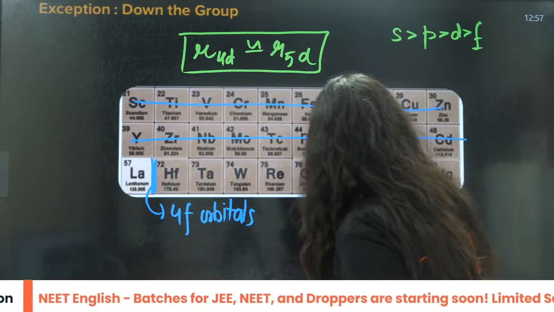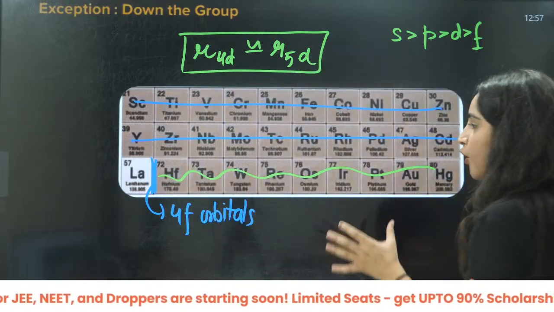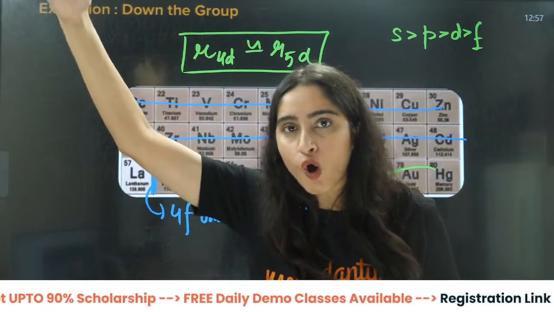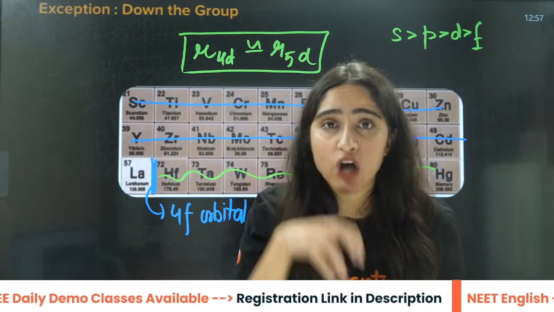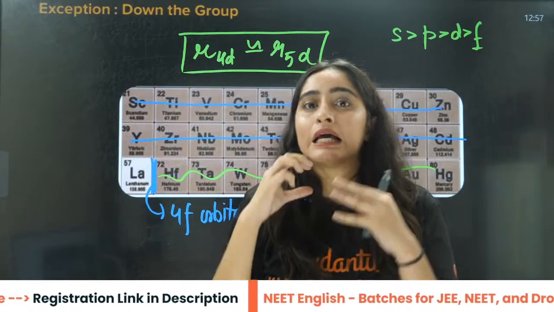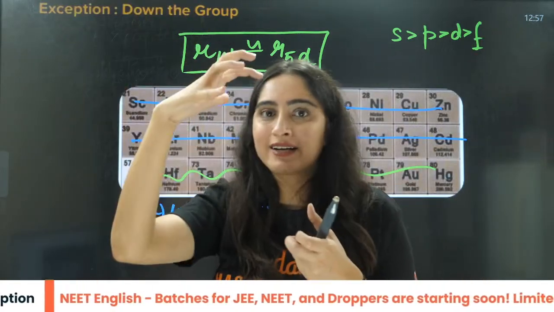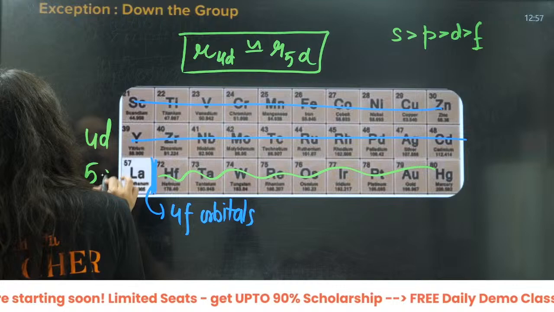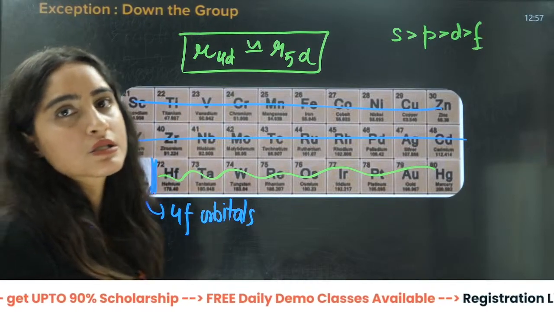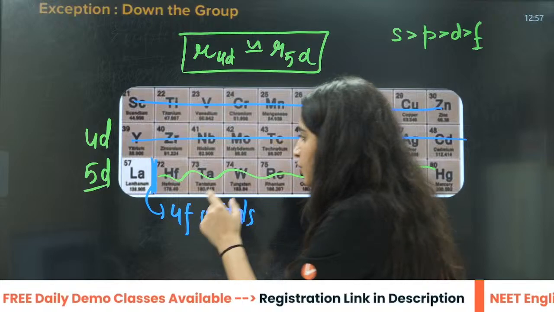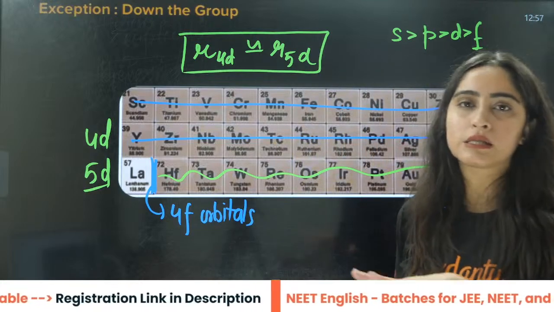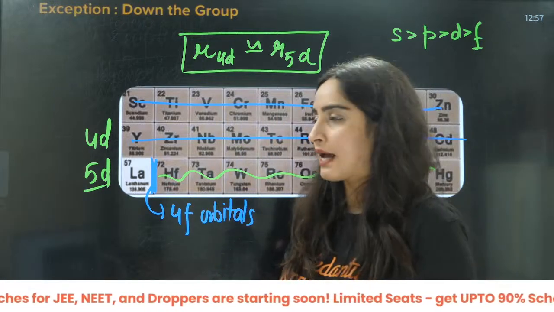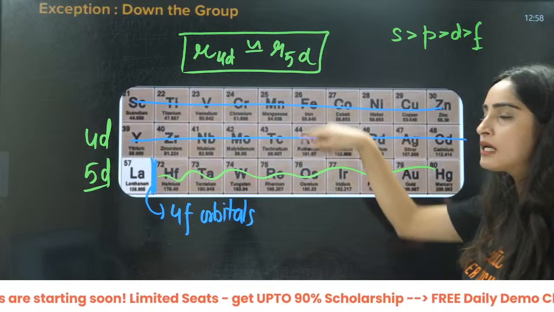In this particular case, the 4f orbitals were not able to protect the outermost electron from the nuclear charge that the nucleus is giving. That is why the electron got attracted, and the size of the 4d series and 5d series became almost similar. That is the reason there are so many questions based on this, that zirconium and hafnium have the same size.